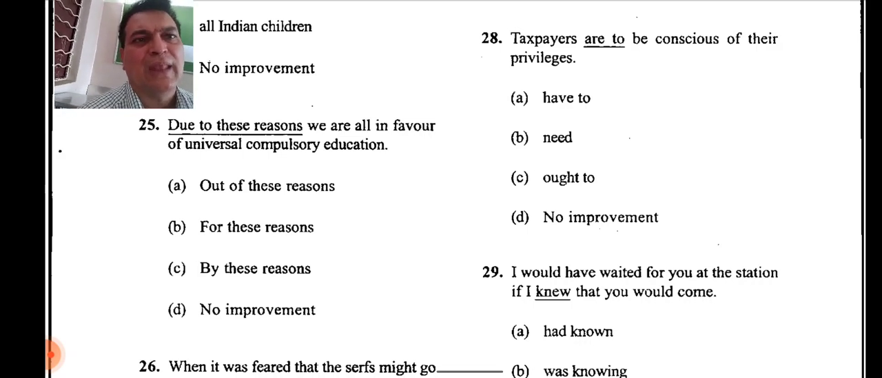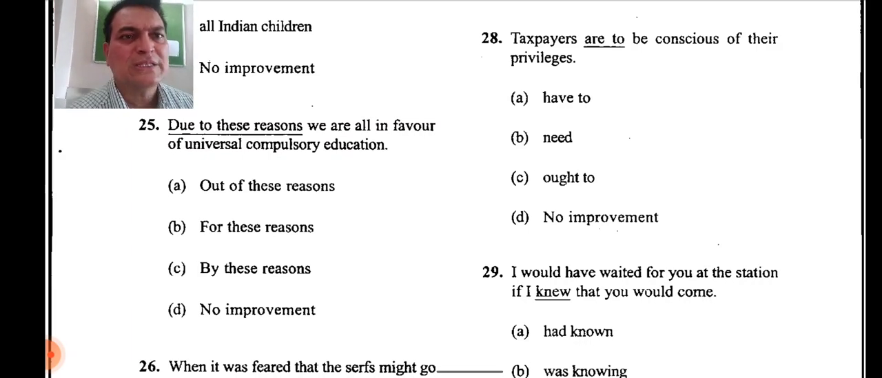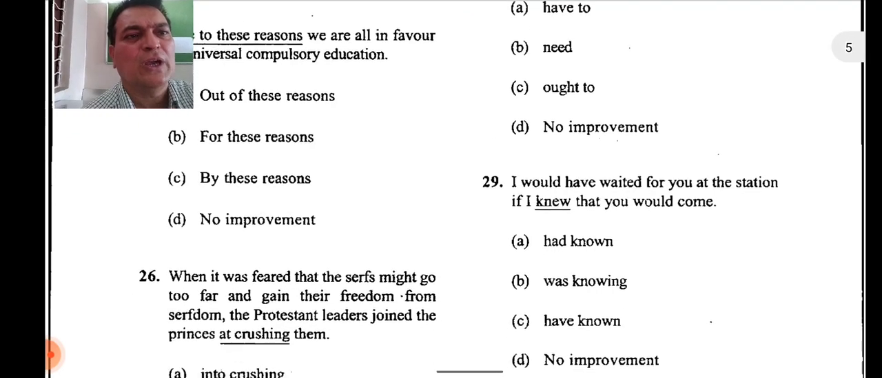Taxpayers are to be conscious of their privileges. Taxpayers have to be conscious of their privileges. Taxpayers have to be, it's mandatory, it's compulsory. They have to be conscious. So if it's mandatory, when we want to use must, have to also has got the meaning as must has. So therefore, taxpayers have to be conscious of their privileges. Let's move on to 29th.